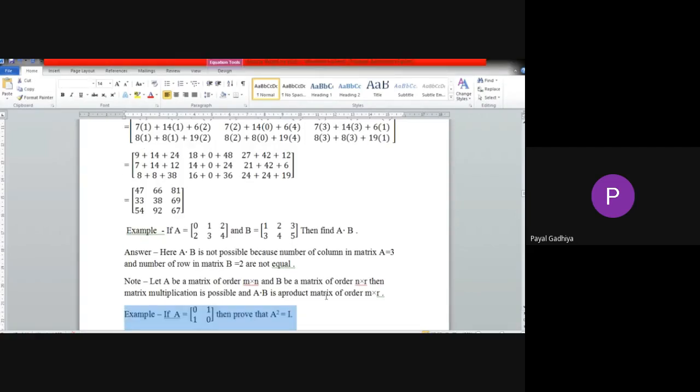Now here the A matrix is given to you and you have to prove that A square equals identity. So find out A square. What will be A square? A dot A. You have to multiply the A matrix 2 times.